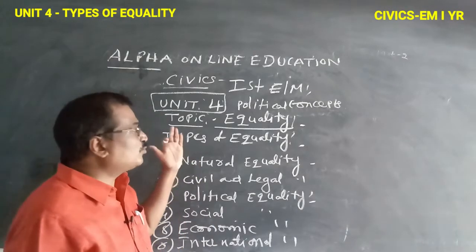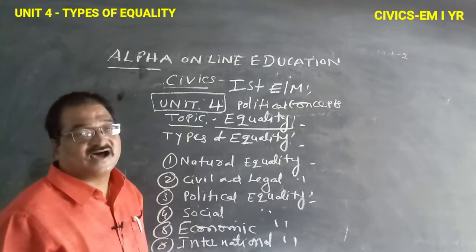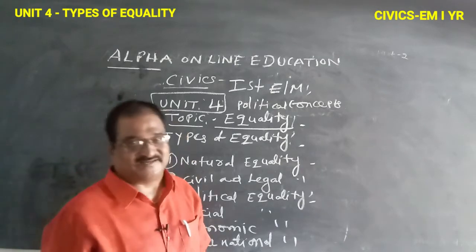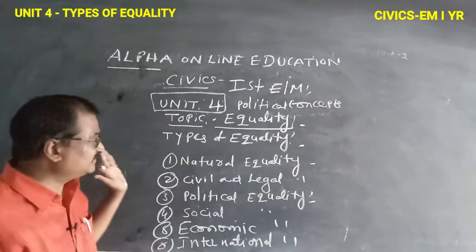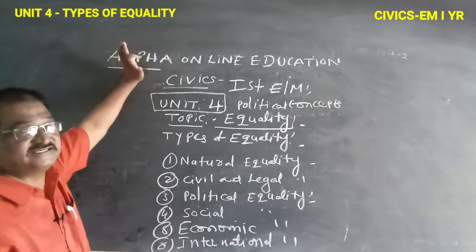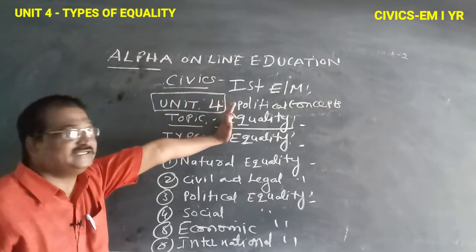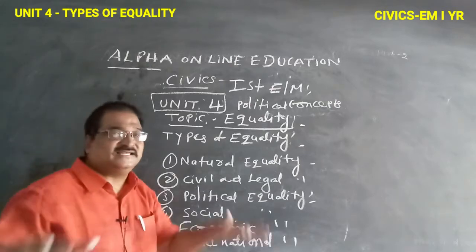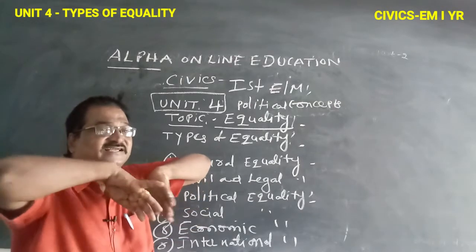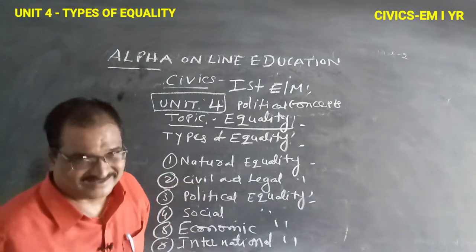Now present is a very small political concept. The name of this concept is equality. You know about equality. The meaning of equality is that all are equal.